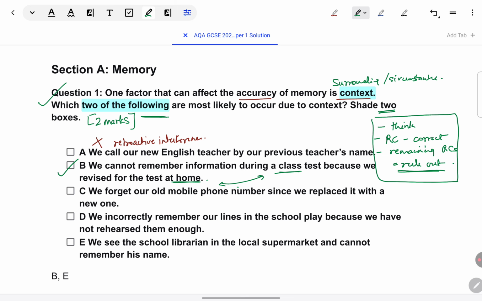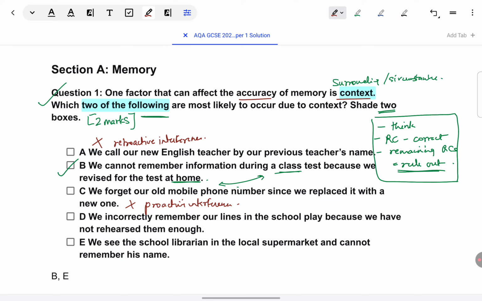Next, we can see response choices. We forget our old mobile phone number since we replaced it with a new one. This is again interference, only this time it is proactive interference. New information is interfering with the old one. Right now we are looking at context, not interference, so this cannot be the right choice.